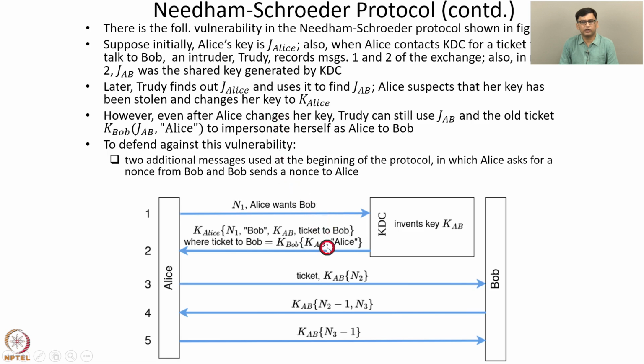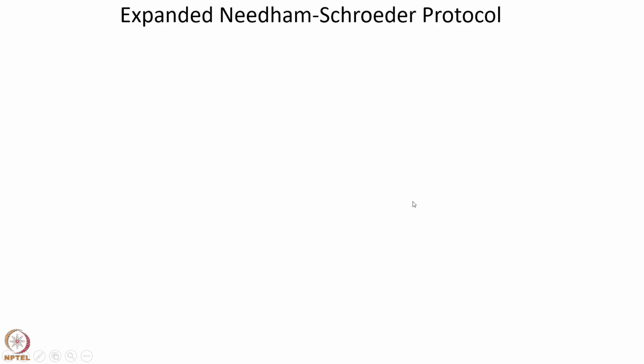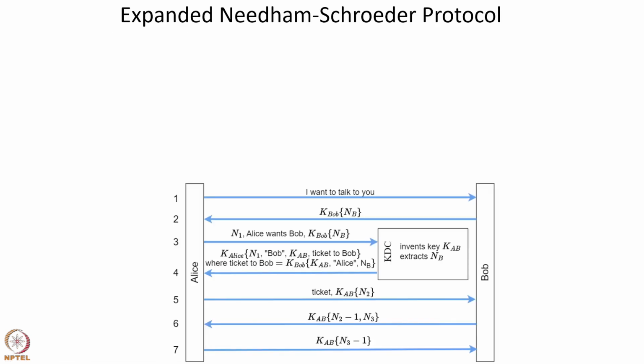That is, it is used by Bob to check whether this is a new connection from Alice or it is based on some old messages which use some old insecure key. The resulting protocol with these two messages added is called the expanded Needham-Schroeder protocol. So this expanded Needham-Schroeder protocol is shown in this figure. It's very similar to the previous protocol, except that two messages are added at the beginning. So now there are 7 messages in this protocol.